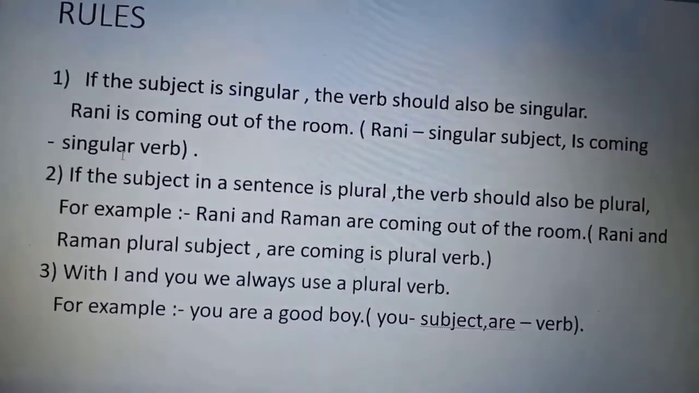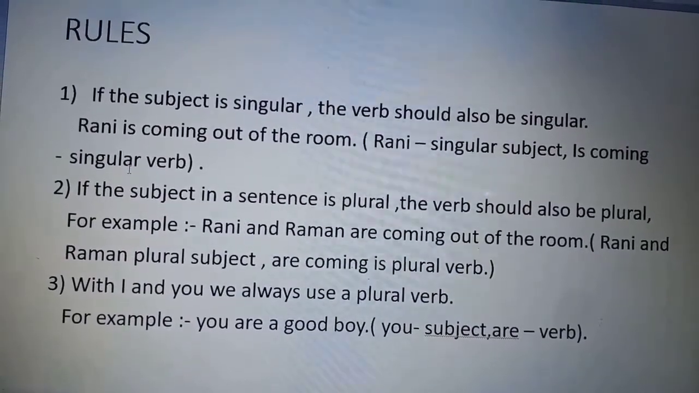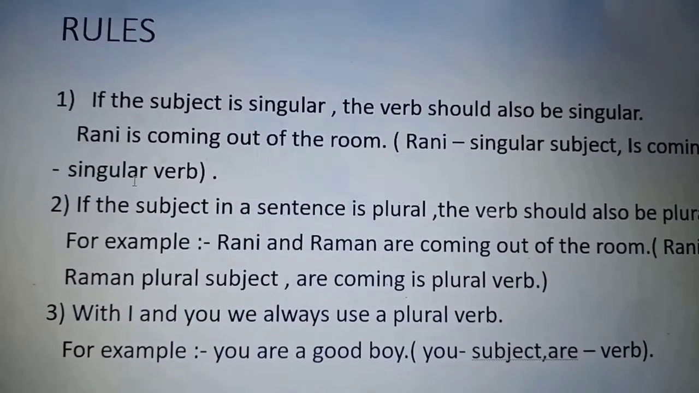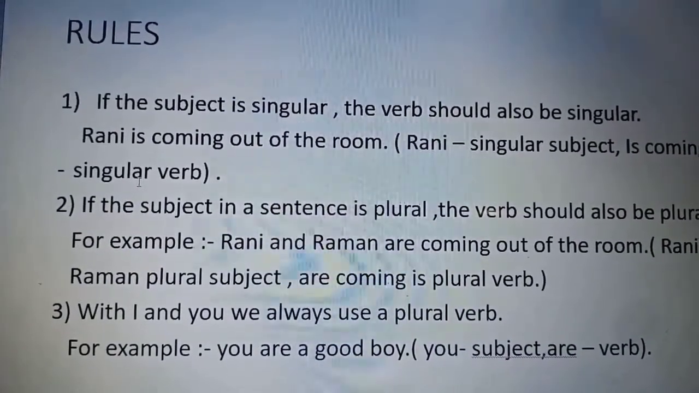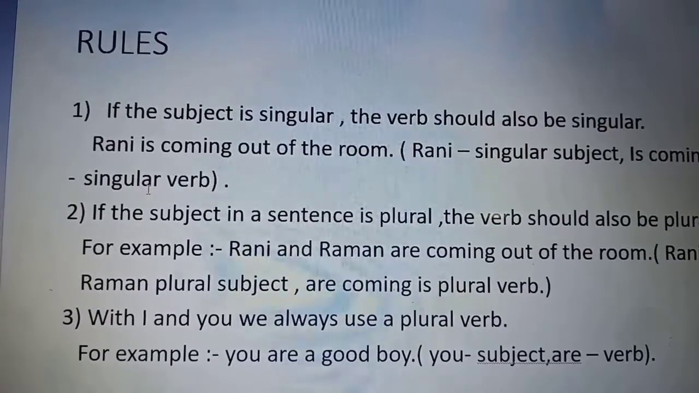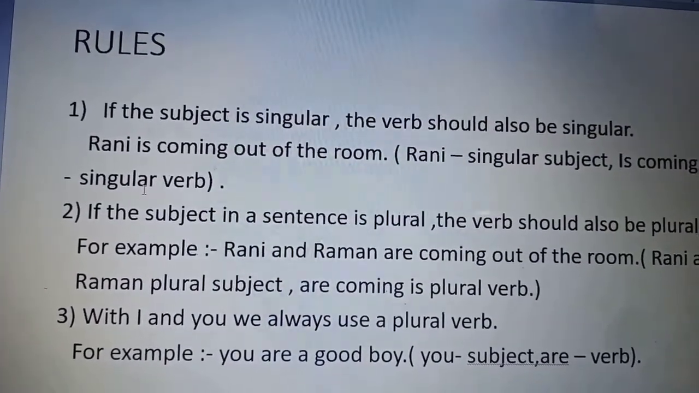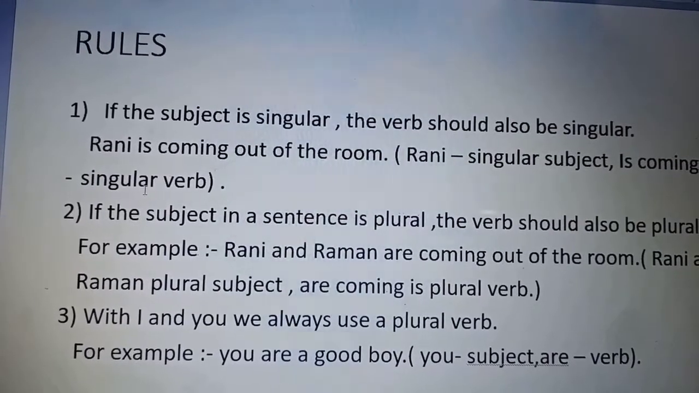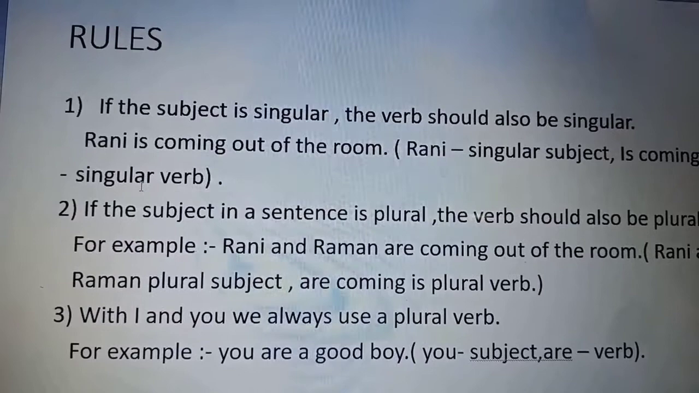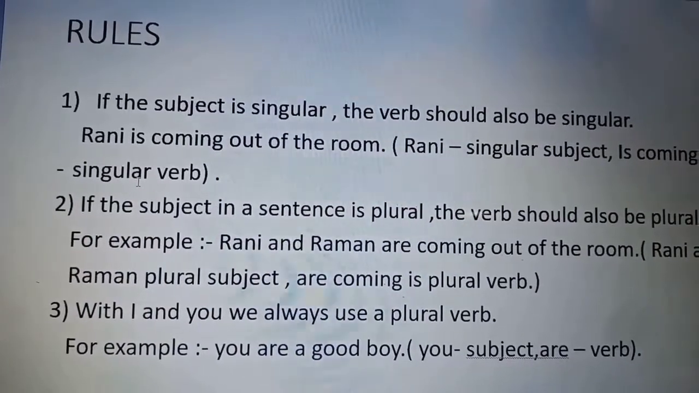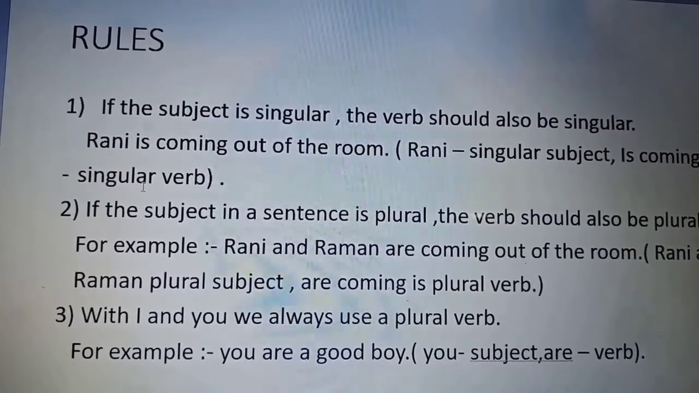Now, third is with I and you, we always use the plural verb. That means if in a sentence there is a word I or you, then we need to use a plural verb only with these two words. Like for example, you are a good boy. So in this sentence, you is the subject, that is a singular subject, but we have used are, that is a plural verb in this sentence.